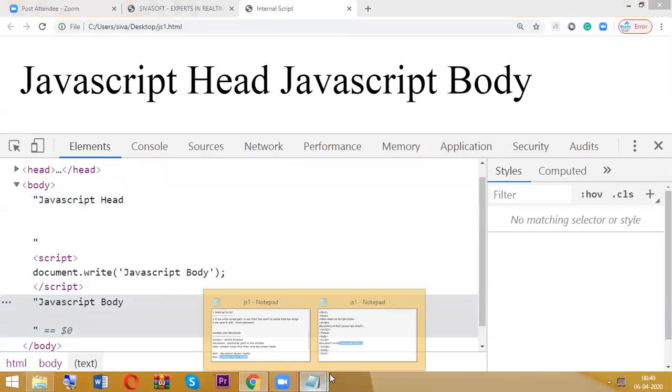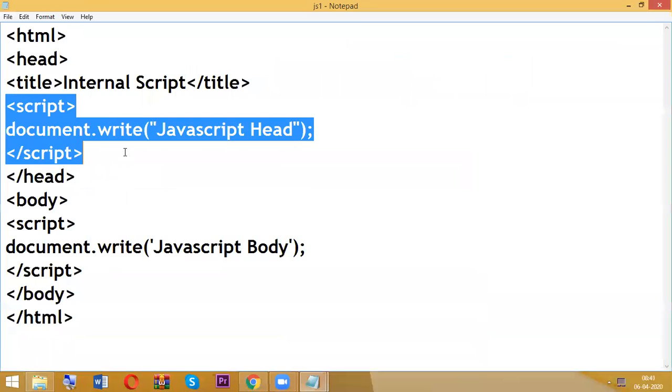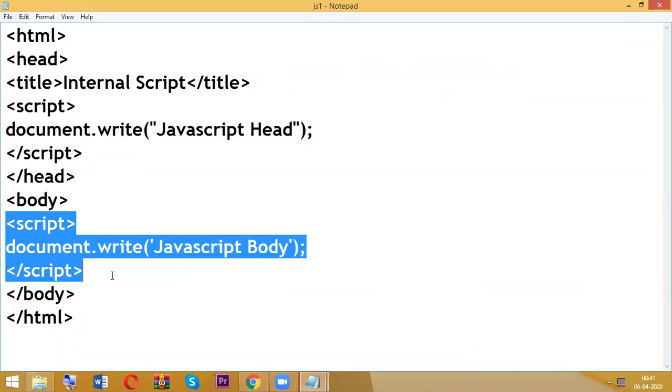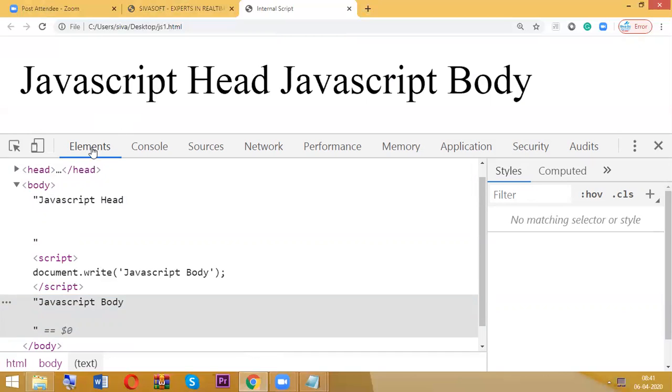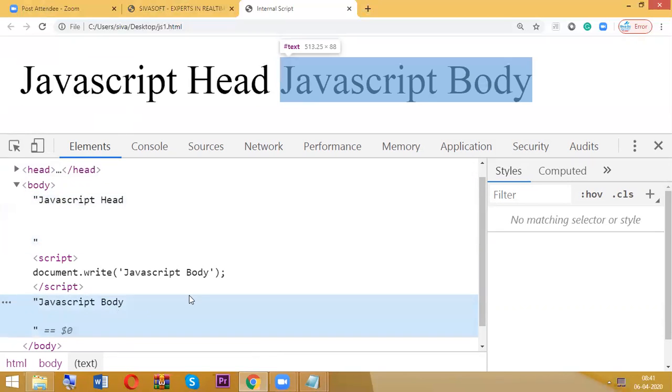If you observe JavaScript head, where did I write it? Inside the head part. JavaScript body inside the body part. But whenever I inspect and go to elements, everything is displaying inside the body. So whatever syntax or text or anything available inside the body, you can consider as document.